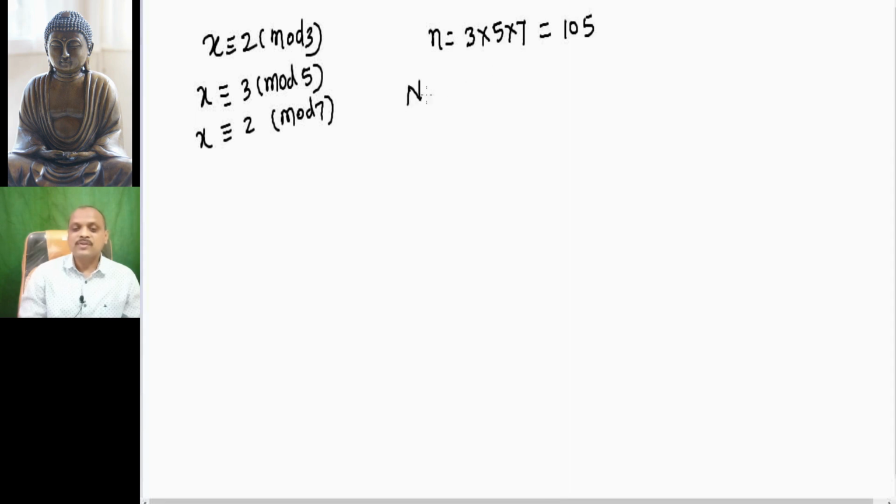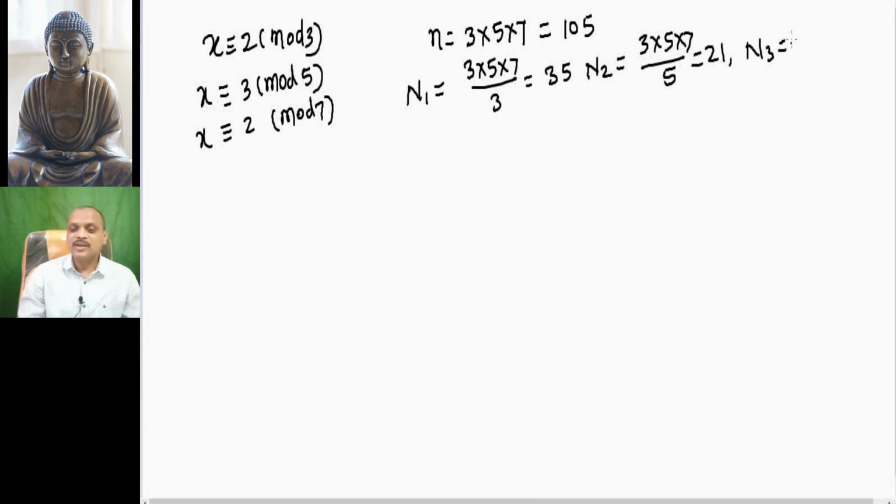Then we calculate N1: 3 into 5 into 7 divided by 3, that is 5 into 7, 35. N2 equals 3 into 5 into 7 divided by 5, that is 21. N3 equals 3 into 5 into 7 divided by 7, 15.